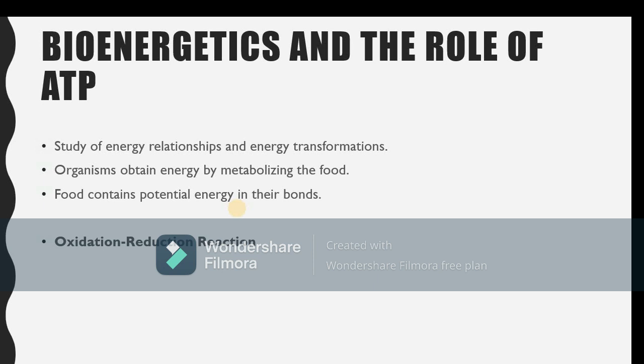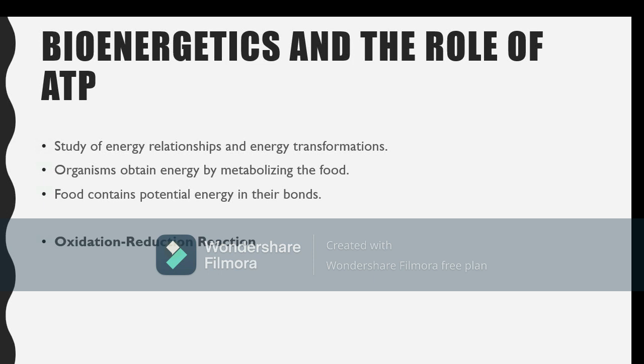Now, what are the oxidation reduction reactions that take place in living organisms? These reactions are about oxidation and reduction. As you know, the loss of electrons is oxidation and the gain of electrons is reduction. For all life processes, the oxidation reduction reactions, also called redox reactions, are a direct source of energy.